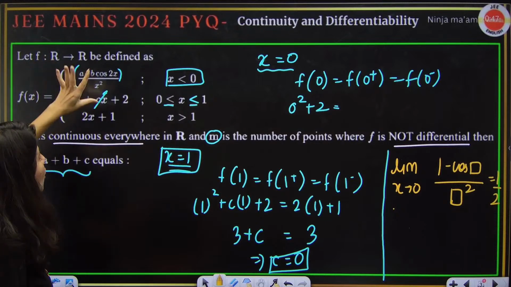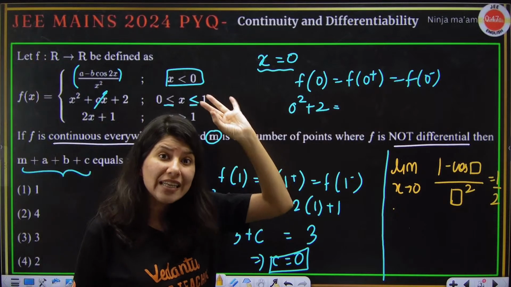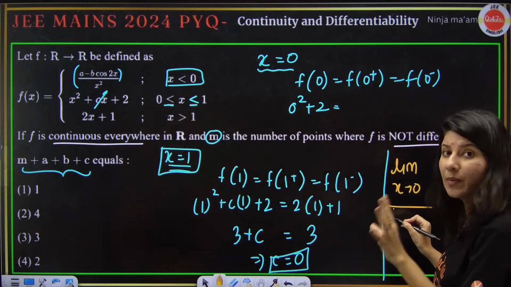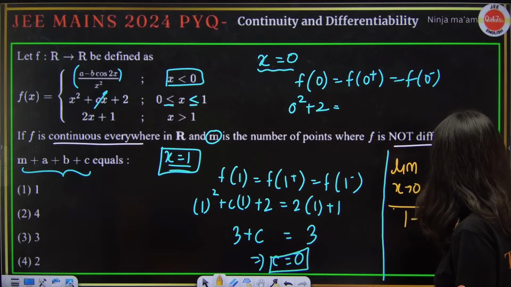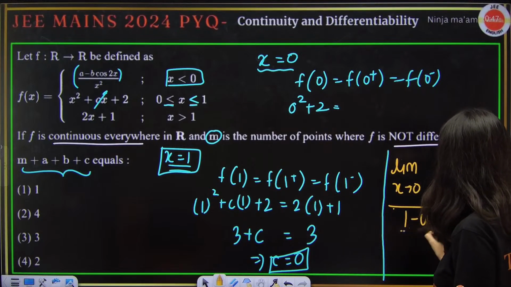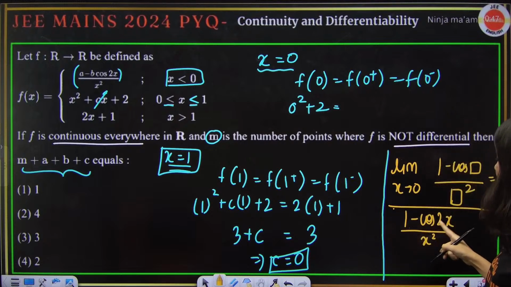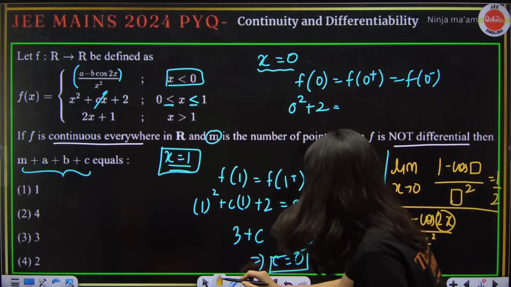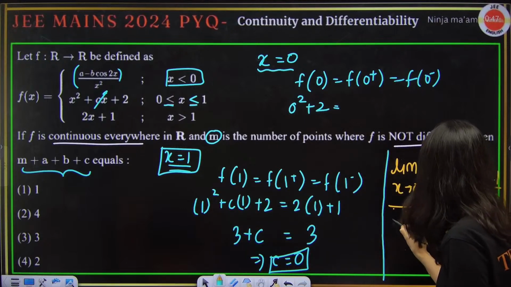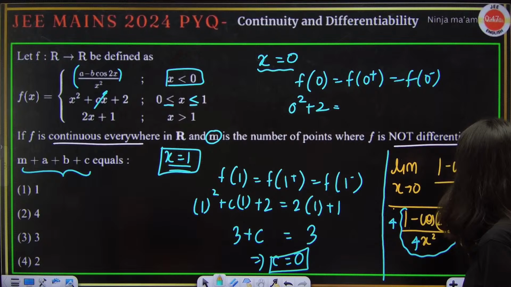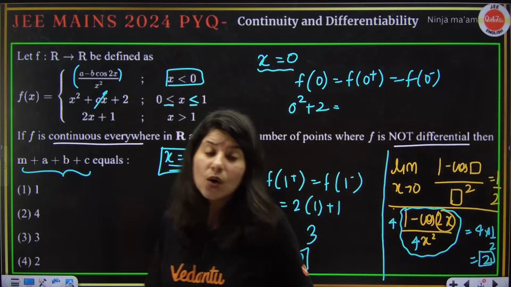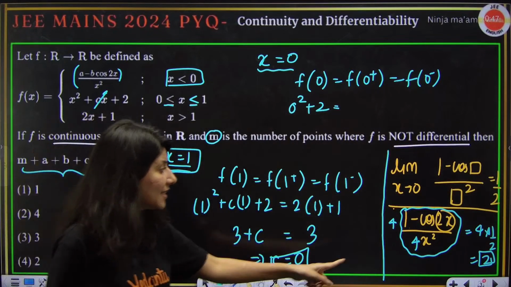So a and b both should be equal to 1. Let us just do some guesswork. Let us write a and b both 1. So it is going to be 1 minus cos 2x upon x square, right? So I need 1 minus cos 2x upon 2x whole square. So basically I will need 4 here, 4 here, so that this limit will become half. 4 into half is 2 only. So our guesswork worked this time. Our limit is coming out as 2.